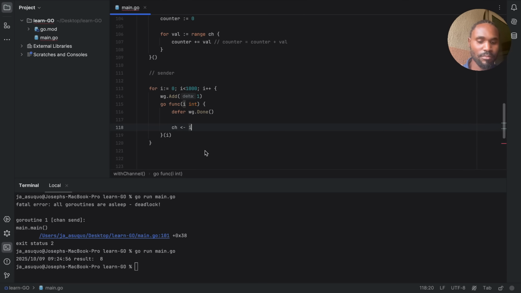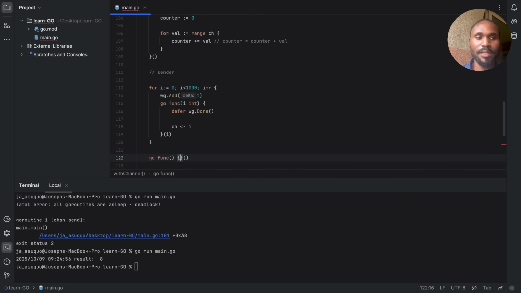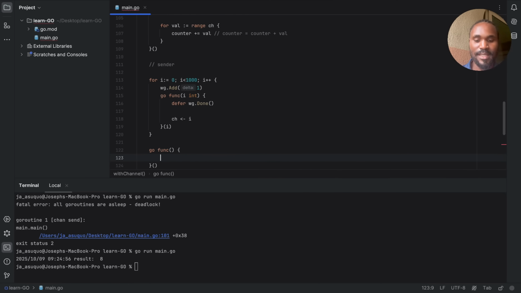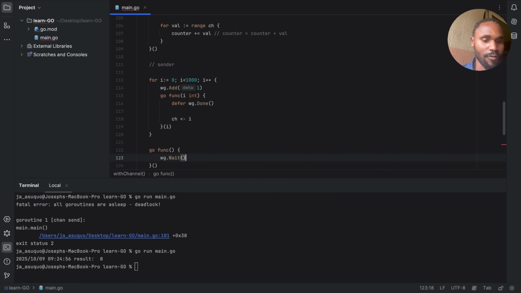Basically, we are done here. Now, like I said, you need to wait for all the Goroutines to finish before you return, right? In that case, you spin up another Goroutine, telling it to w.Wait for them to finish.